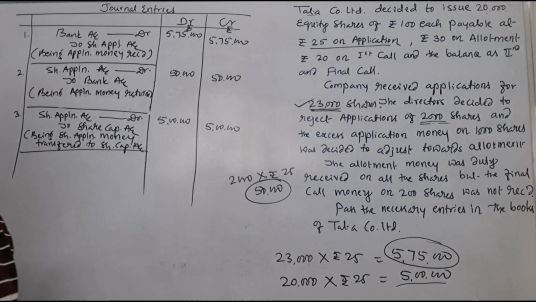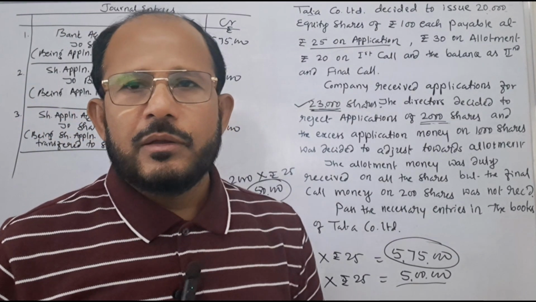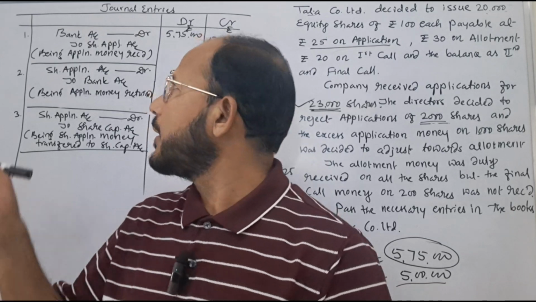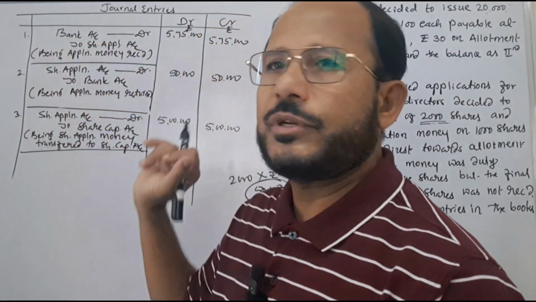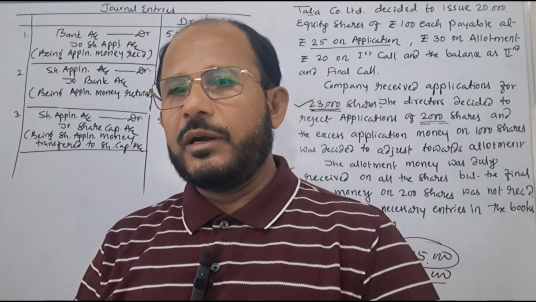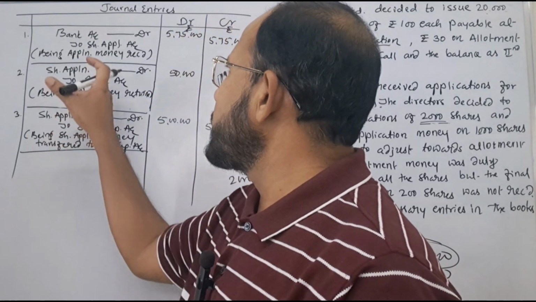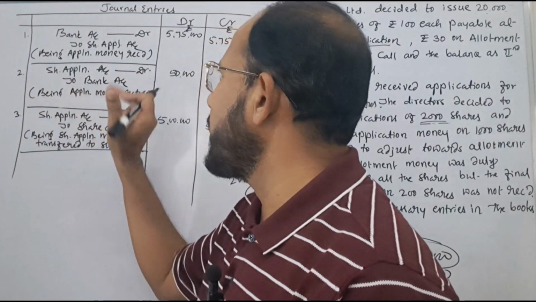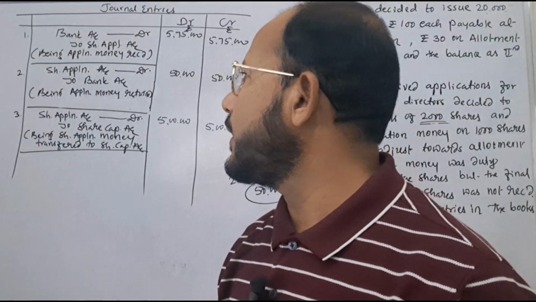See, these are the journal entries pertaining to the application money. Whenever application money is received, that time we pass the journal entry bank account to share application account. Whenever the application money is returned to the applicants whose applications are rejected, that time the reverse journal entry we pass. Share application account is debited and bank account is credited.